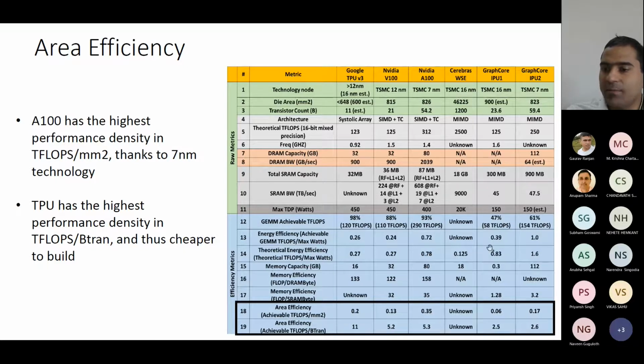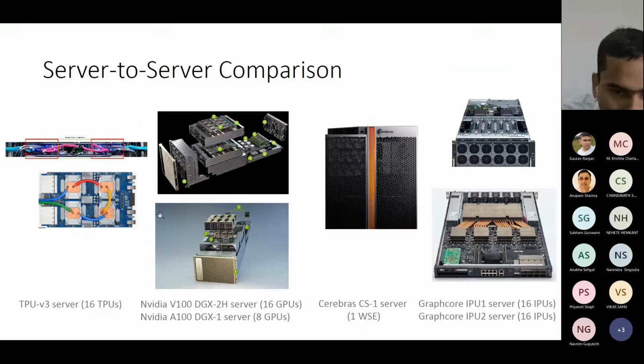Whereas IPU version 1 was very poor here, and even IPU version 2 is inferior compared to the GPU. Okay, so this comparison till now was for each individual chip. Now using chips, you make the servers.